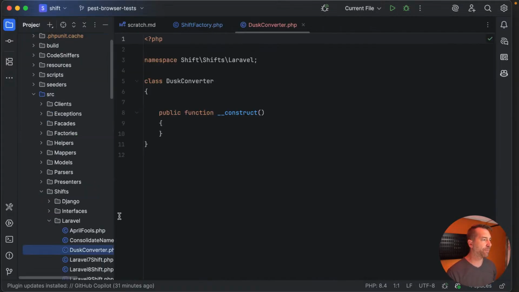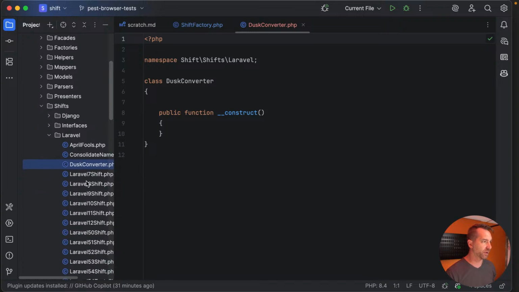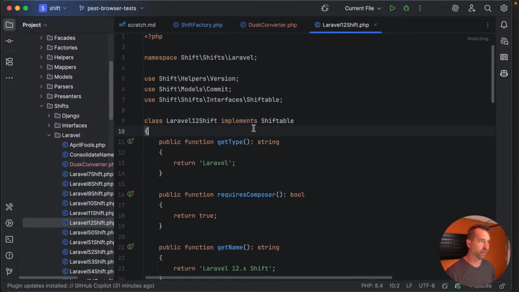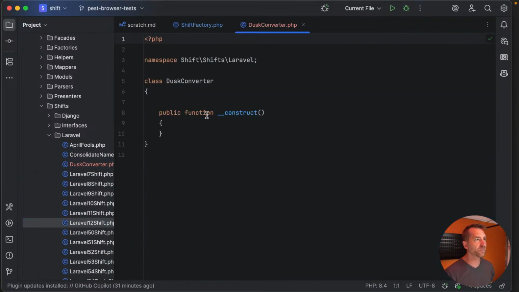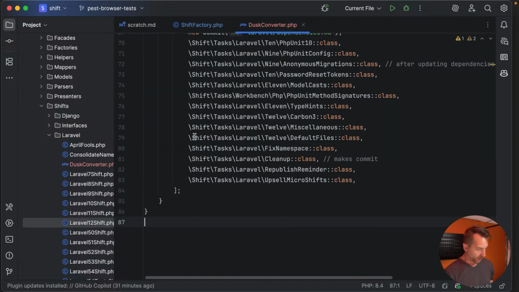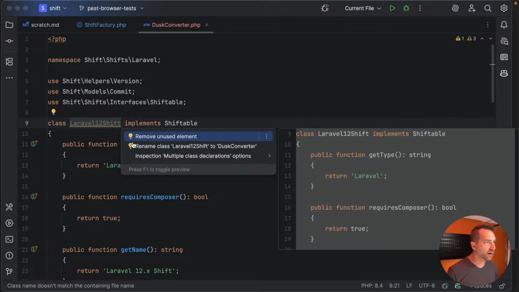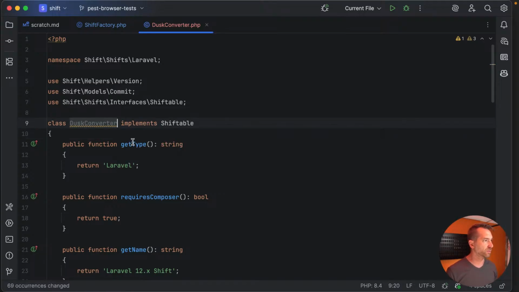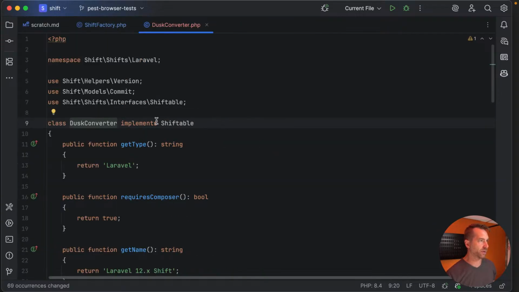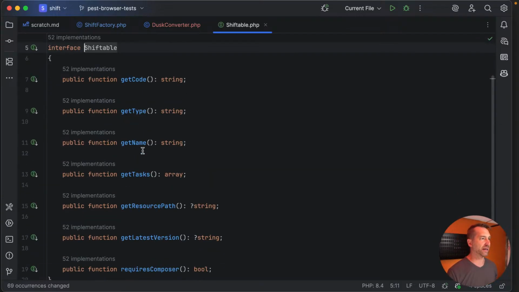And then I'm just going to copy from one of these other ones because it's much, much easier. So let's just copy from the most modern Laravel 12 shift, and we'll kind of go through this. So let's change this to the... oh, we already have the name. Let's fix it. This is called rename class to that. Cool. All right, hopefully that didn't rename my other one. No, it didn't.